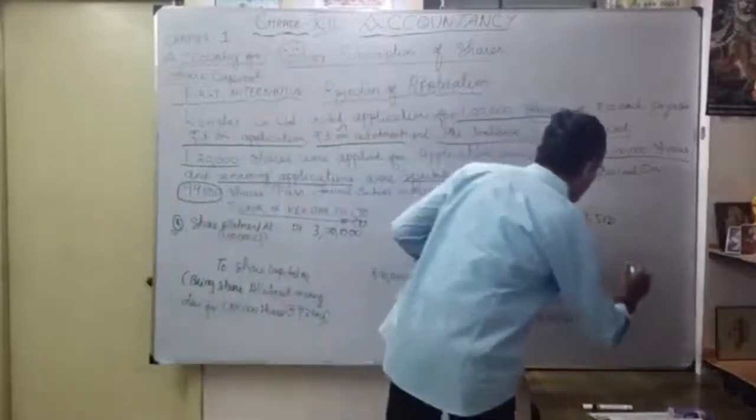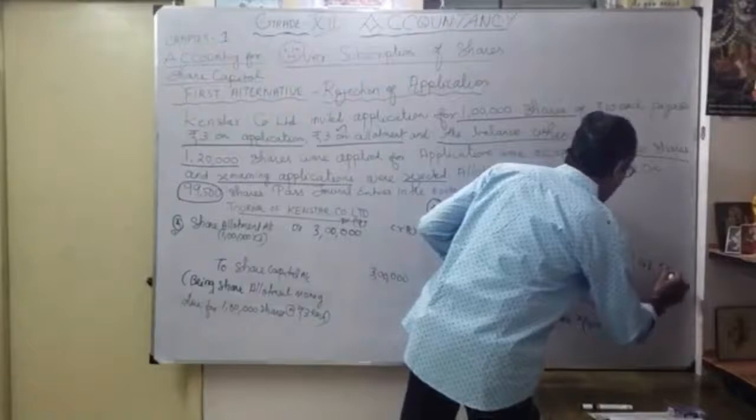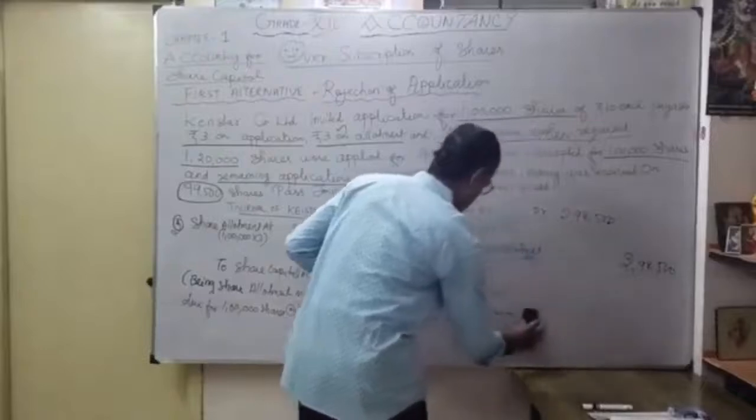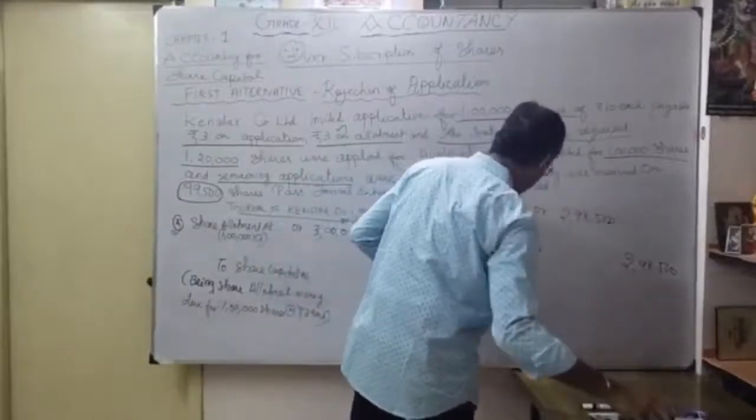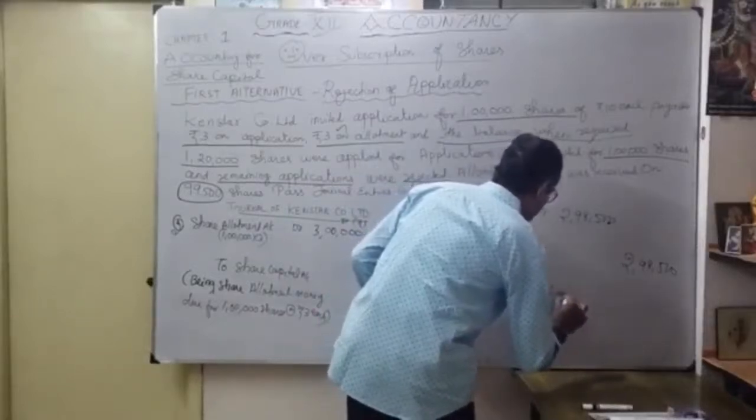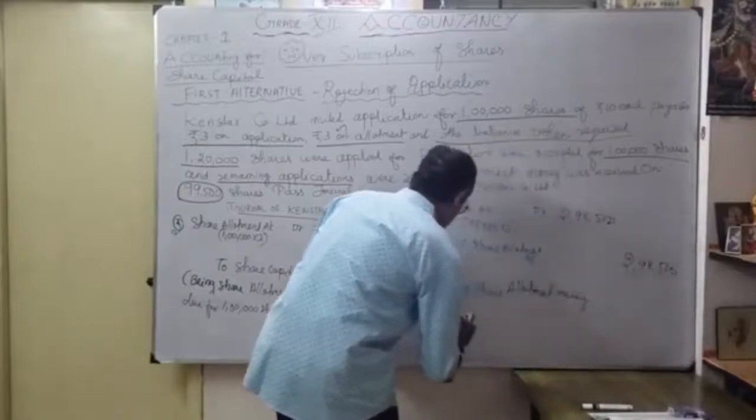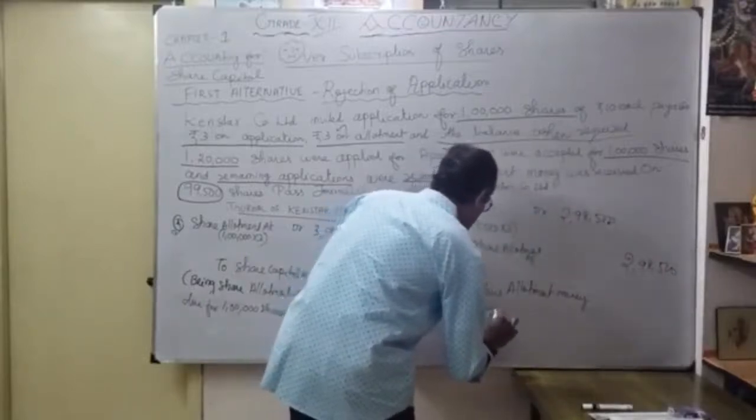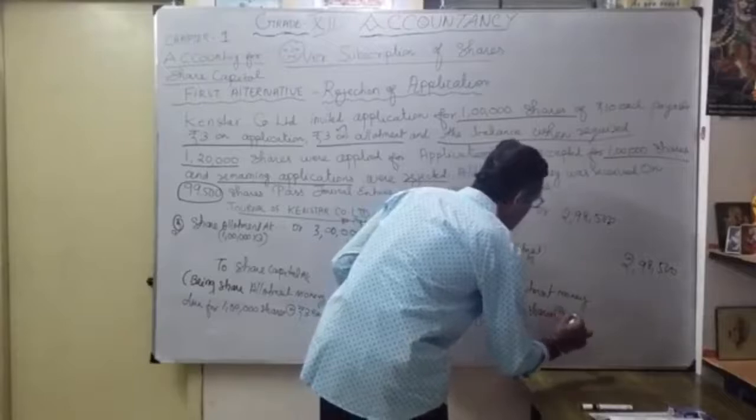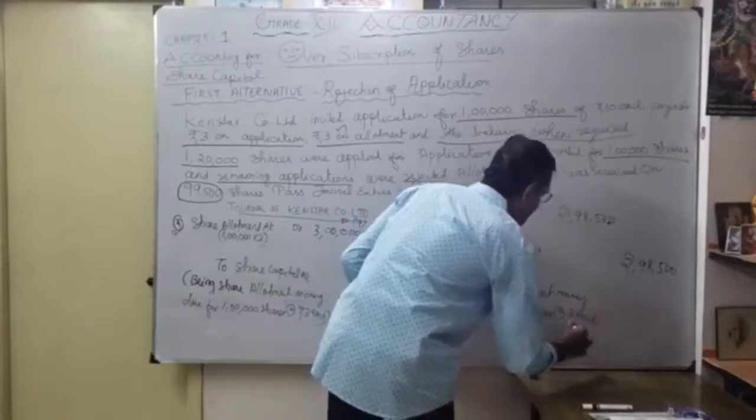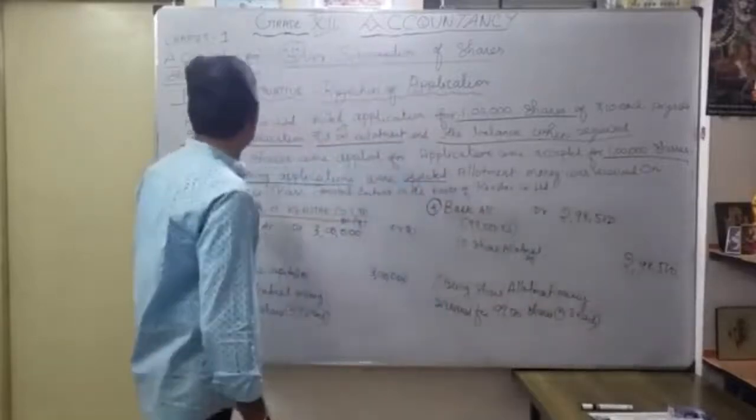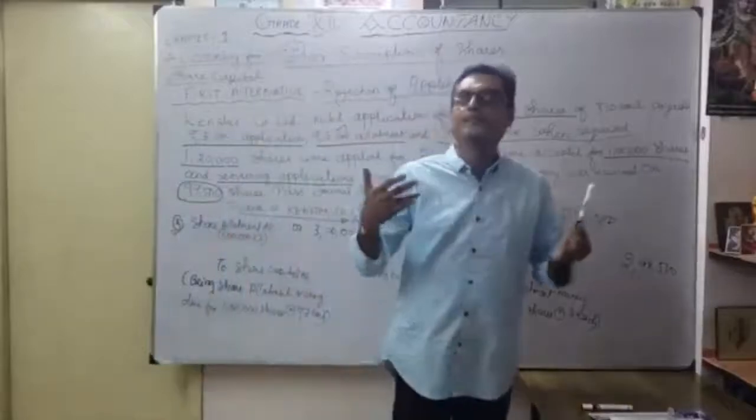Okay, so to share allotment account 2,98,500. Narration I am going to write: being share allotment money received for 99,500 shares at the rate of how much? 3 each. Okay, that's the narration. That's the fourth thing. So the balance, whatever the balance money, balance when required. So whenever they call, that entry has to be passed.